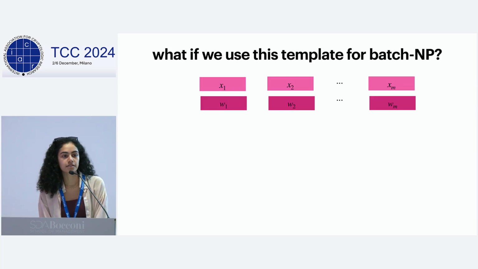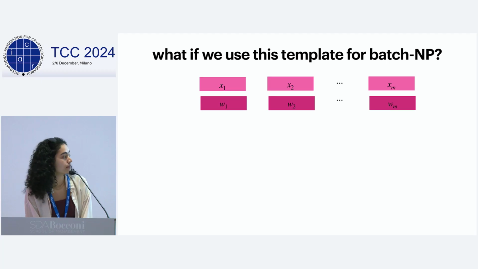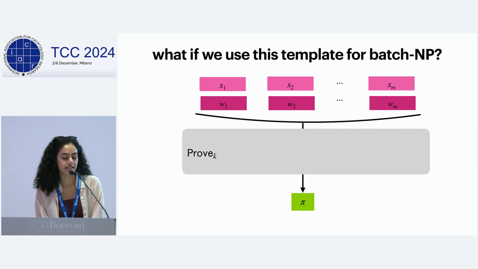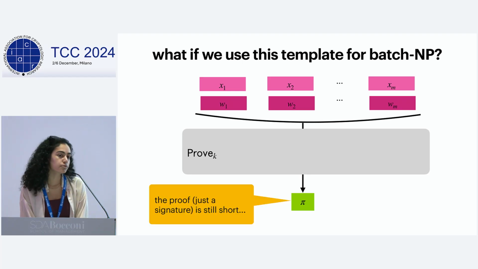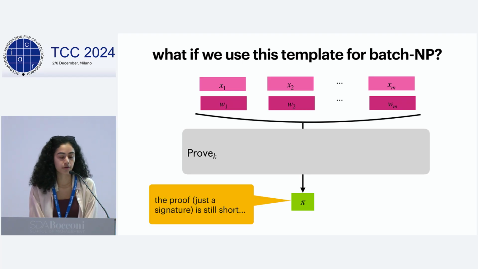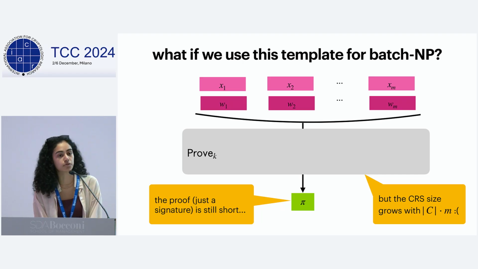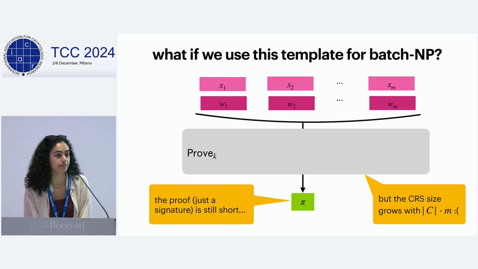So again, what if we try to just directly use this template for batch NP? Now our proof program is taking in all M statements and all M witnesses. While the proof, which is just a signature, is still short, the CRS size will grow with the size of the circuit C times M. And again, in this talk, we're really trying to get this M down to a log M.